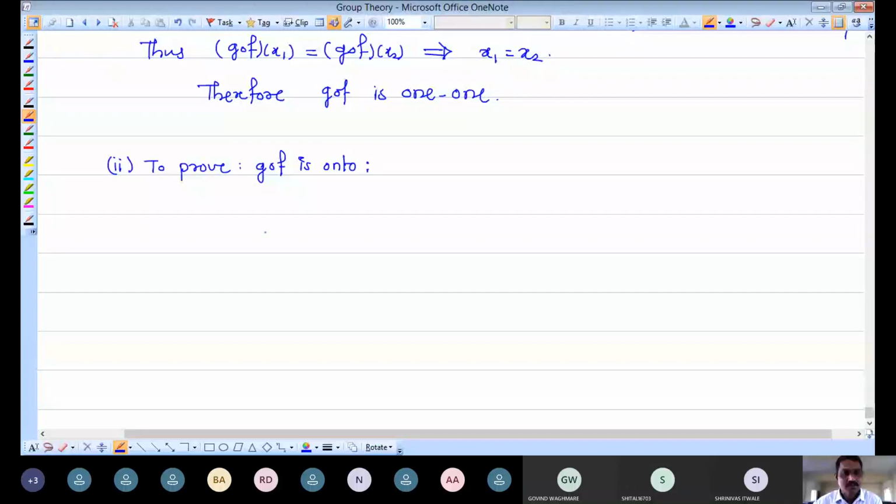So let me write again. We have this mapping G composition F, a mapping from which set? X to Z.